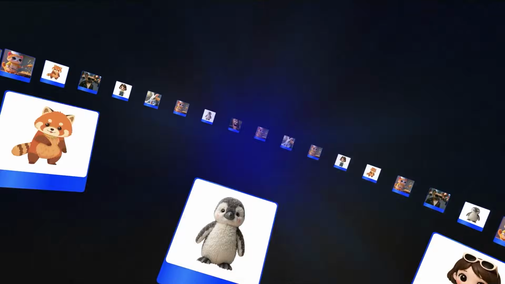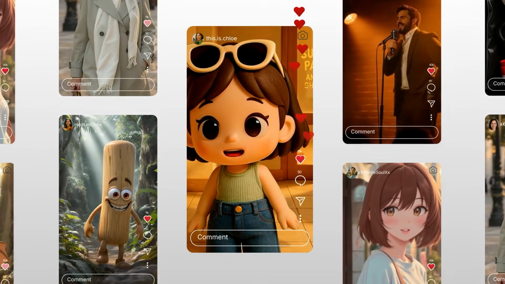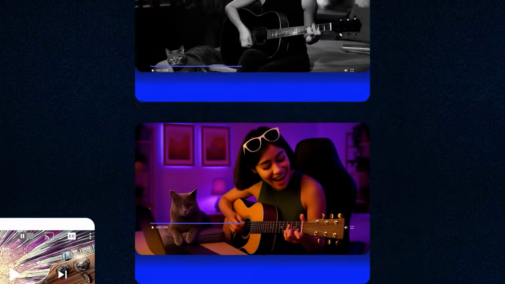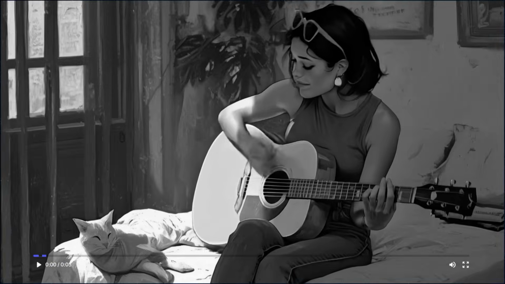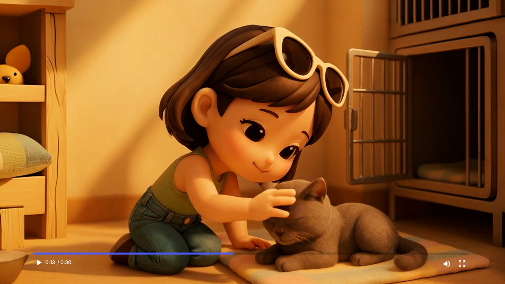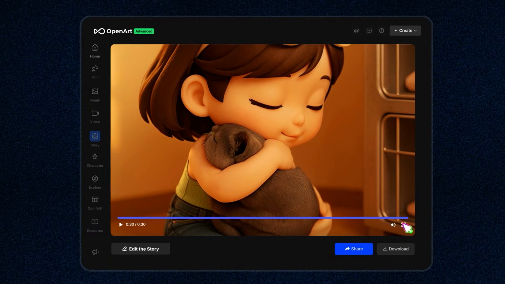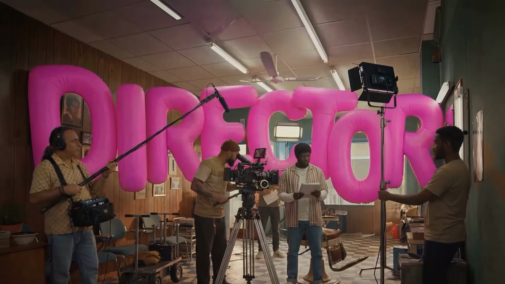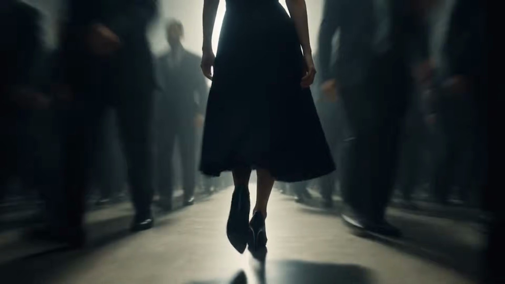Director is a conversational filmmaking tool, and I want to be precise about that word because it's doing a lot of work. It's not a prompt box that generates clips. It's not a storyboard tool you piece together manually. It's a full creative environment where you develop a story through chat, assign characters and voices, define your visual style, and generate a complete cinematic video, up to 5 minutes long, in a single continuous piece. 5 minutes. Most AI video tools are working in seconds. Director is working in minutes. That's not a small difference. That's the difference between a clip and a film.